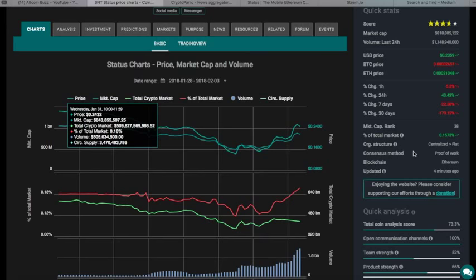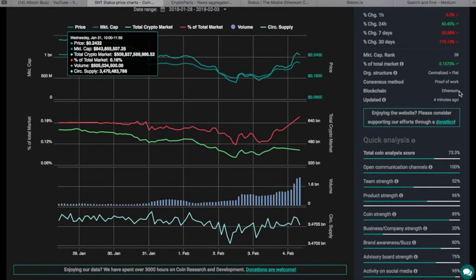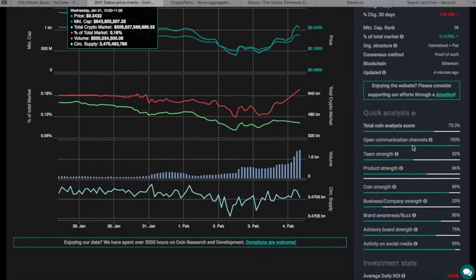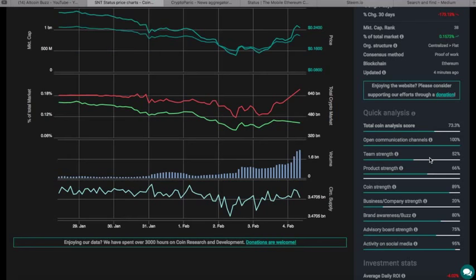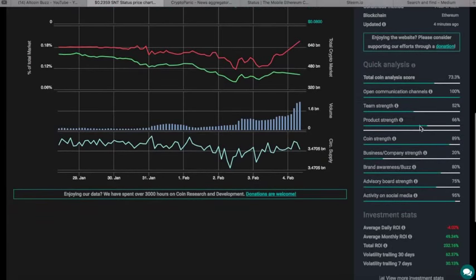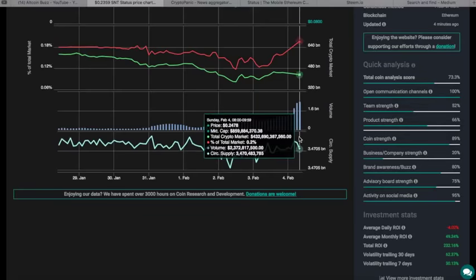Total market cap rank. They're on the Ethereum blockchain. Their total analysis is 73. So you compare that to the other one we did. Looks like they got a 52 on the team strength. Again, open channels, good. Most of these are all pretty high. Business category strength, I don't know why that's at 20%, but we'll check that out.